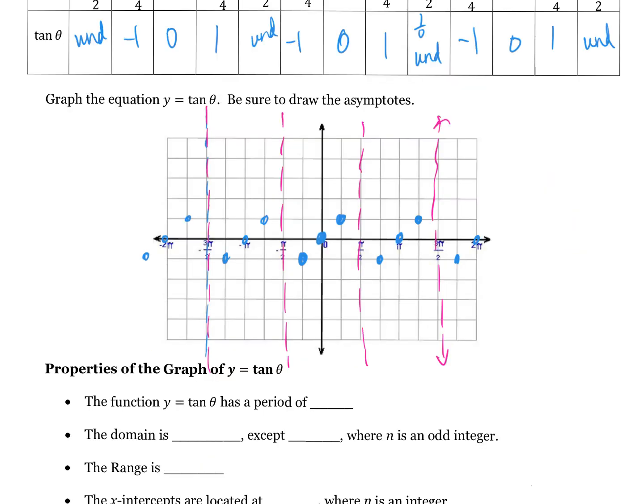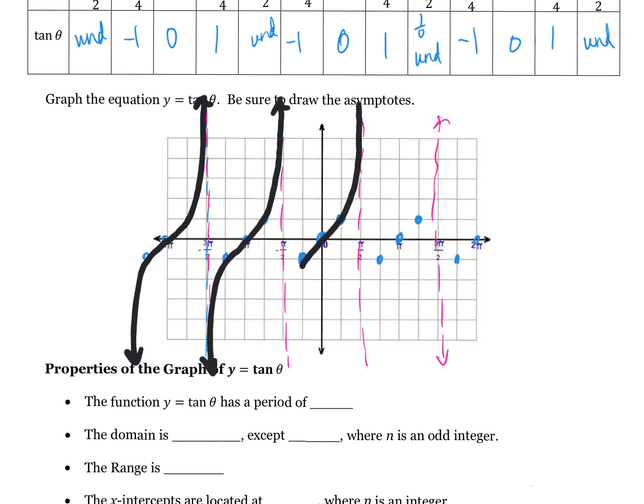Okay, now in order to demonstrate this graph, I'm going to connect my dots. Here's the deal with these asymptotes, you guys. You get very close to an asymptote, you go through your points, and then you get very close to the other asymptote. I call that hugging the asymptote. You actually never touch an asymptote. You never actually cross it or anything. It just gets really close.